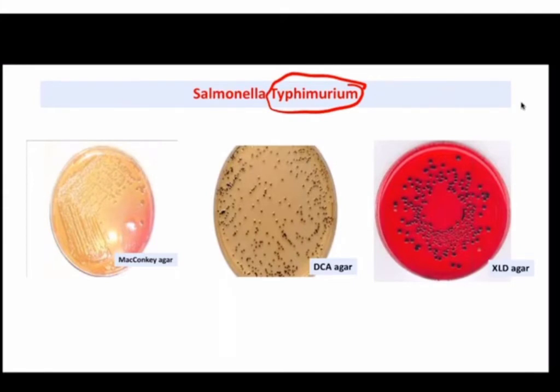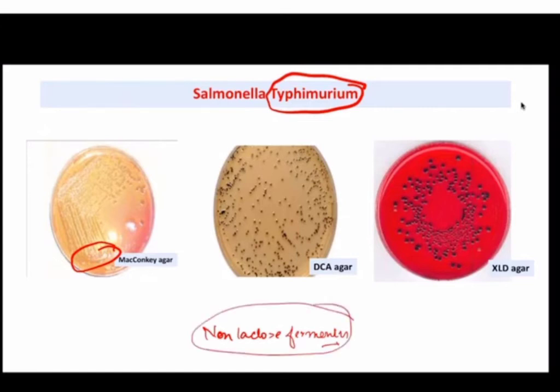So अब typhimurium जो है, Salmonella is also non-lactose fermenter. So it will produce pale colonies in the McConkey agar. McConkey में pink colonies नहीं आएंगी, non-lactose fermenter colonies, pale colonies आएंगी. ठीक है, NLF. Similarly DCA में क्या दिख रहा है? Pale colored colonies दिख रही है and then black center दिख रहा है ना? So pale colored colonies तो है because it is a non-lactose fermenter. And DCA deoxycholate agar में जो sugar हम use कर रहे हैं, that is lactose. और जो indicator है, that is neutral red. So pale colored colonies आएंगी.